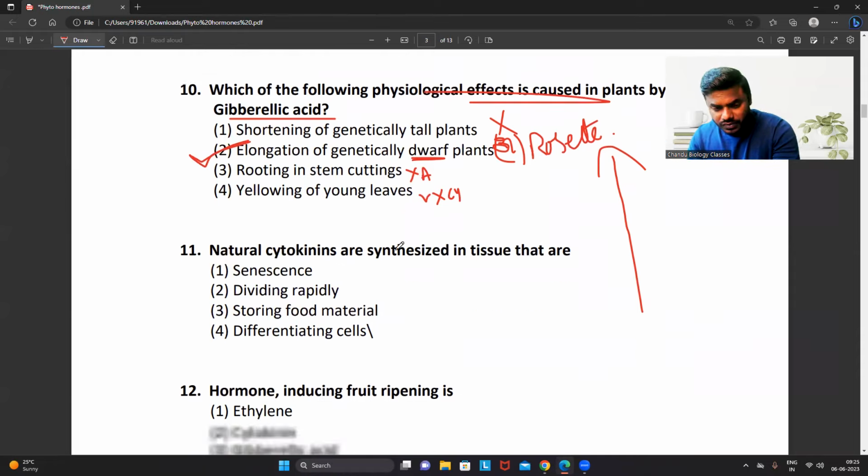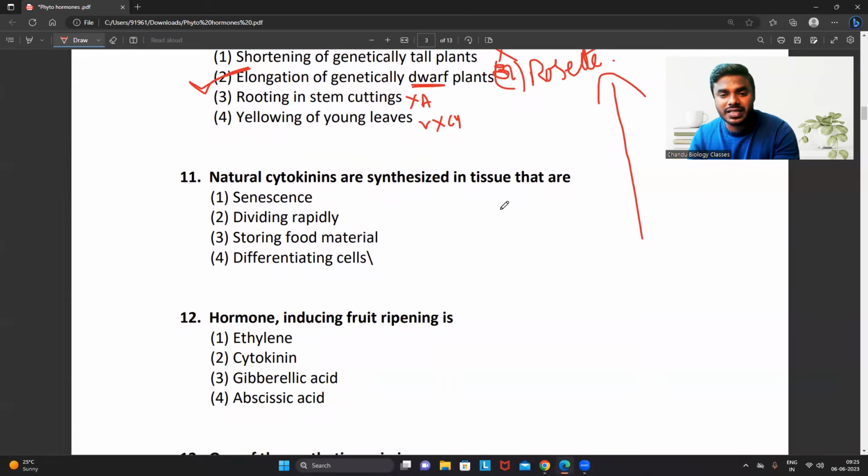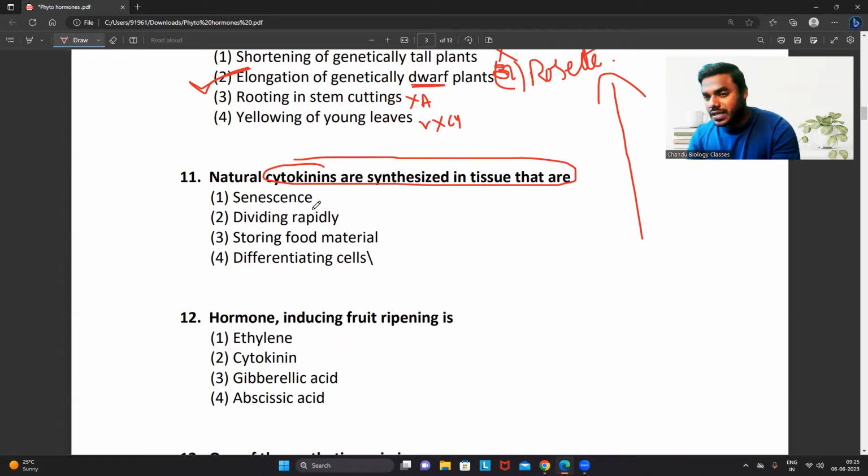Natural cytokinins are synthesized in the tissues that are... See friends, what we studied. Most hormones like auxin as well as cytokinin are always synthesized in rapidly dividing regions.